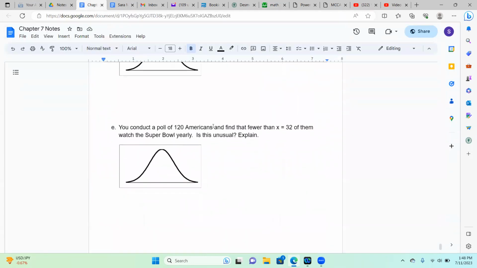Then the next question says, so you conduct a poll of 120 Americans and find that fewer than X equal to 32 of them watch the Super Bowl yearly. Is this unusual? So the first thing we have to recognize is that they didn't give us a proportion. They just said less than 32 of them. So we need to find out what that p hat is, and we need to decide if that p hat is unusual or not.